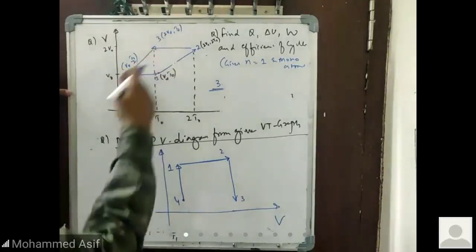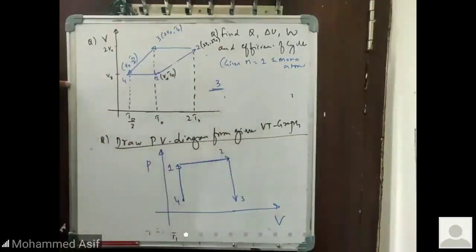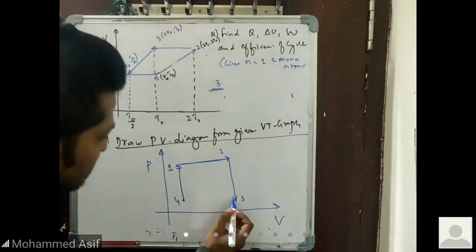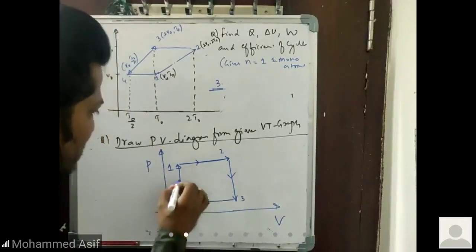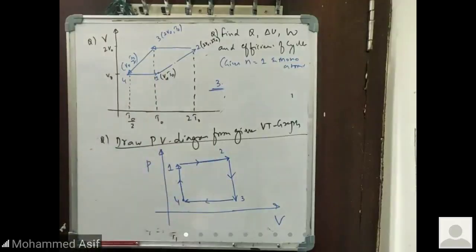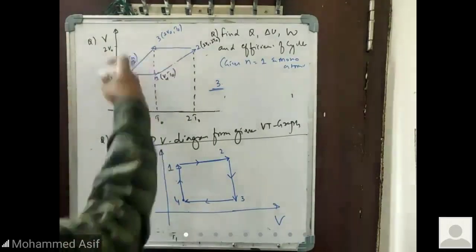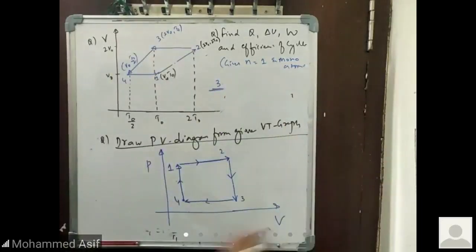Then from 3 to 4, what type of process? Isobaric process, the pressure remains constant. So 3 to 4 will come like so. This is your graph if it is asking to convert a VT graph, and if the options are given, identify the PV graph. So take the graph and the equation PV equals nRT, and from that you can convert the graph from V to T or P to V. In the starting sessions of the classes I already told you about this type of process, how to convert the graphs in the given condition.